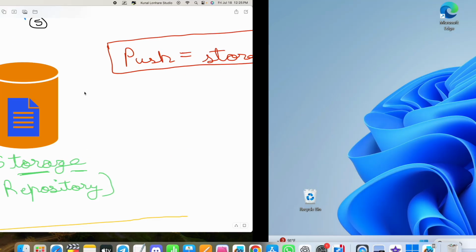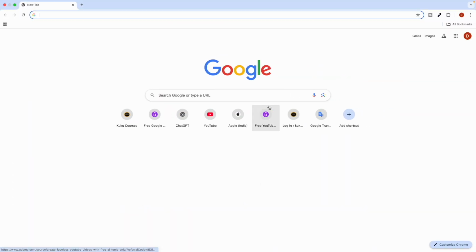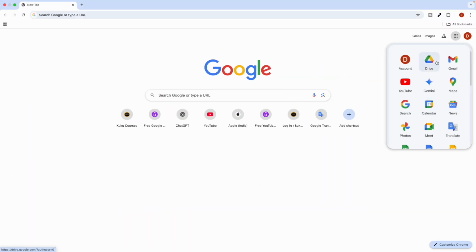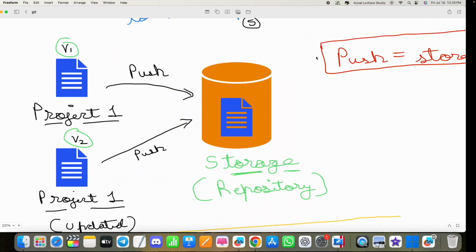Like you all know, we have tools like Google Drive, which is an online cloud storage where you can store anything you want, so that you can access it anytime you want.